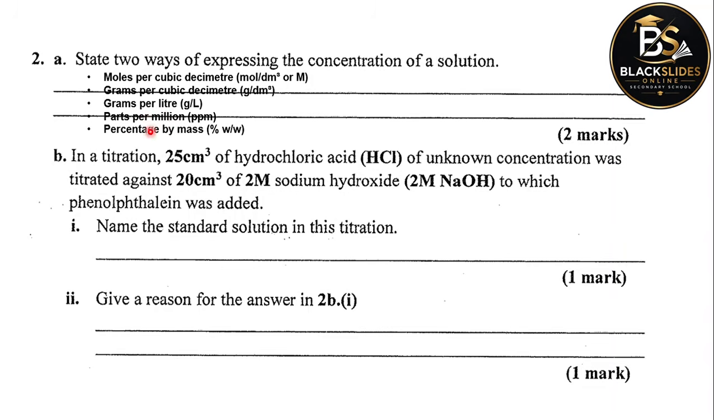We can also express concentration as percentage by mass. So you take the mass of the solute divided by the mass of the whole solution, multiplied by 100. So it will be percent. We can also have concentration expressed as percentage by volume, where I take the volume of the solute divided by the volume of the whole solution, expressed as percent again.